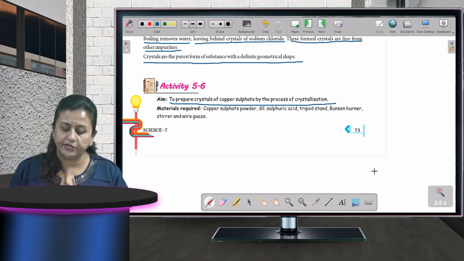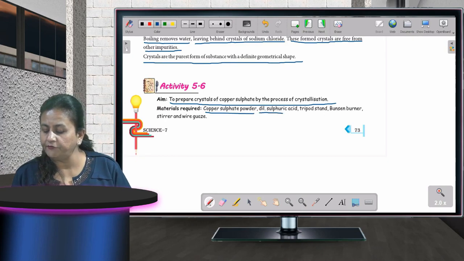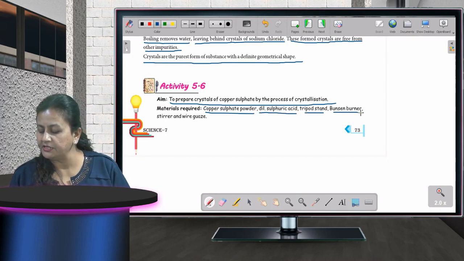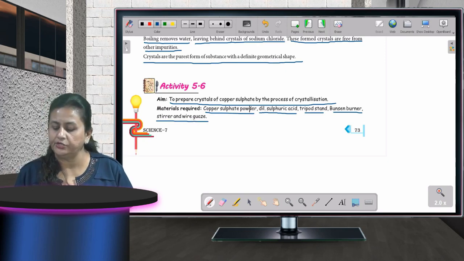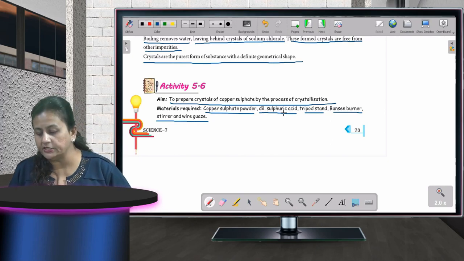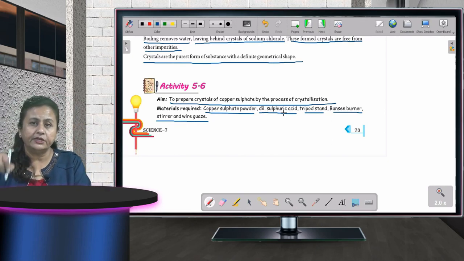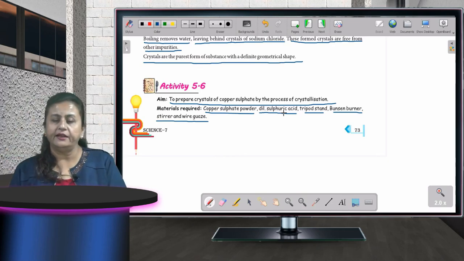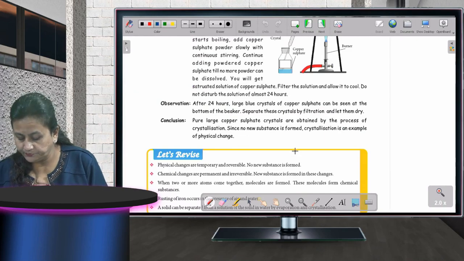What all things are required? You need copper sulfate powder, dilute sulfuric acid, tripod stand, Bunsen burner, stirrer and wire gauze. Okay, what all you need? You need copper sulfate powder, dilute sulfuric acid, tripod stand, Bunsen burner, a stirrer so that you can stir and dissolve, and a wire gauze. Okay, now what you will do?